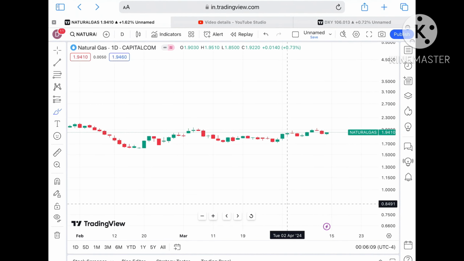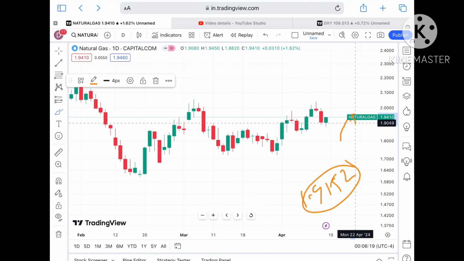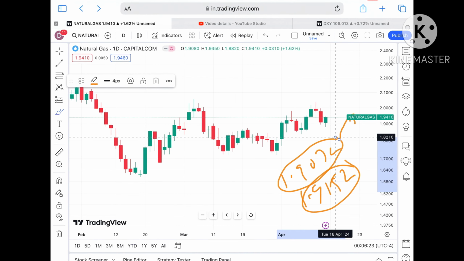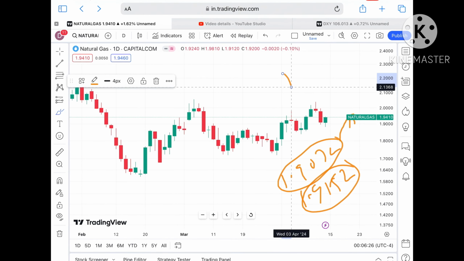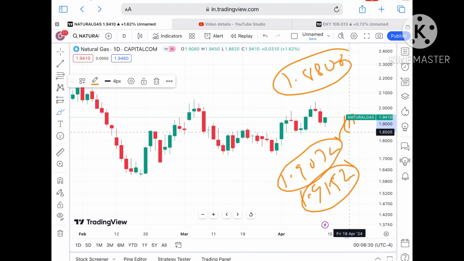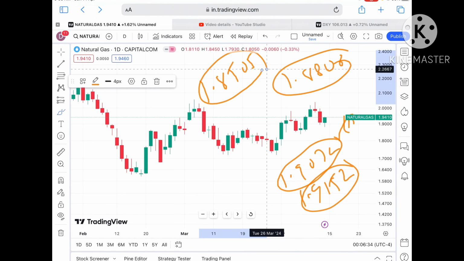So suppose the price doesn't sustain, we can see it can go towards its next support at a level of $1.9152. And if that level moves further low, then we can see it will go towards a level of $1.9072. If the price keeps falling below that level, a chance of touching a level of 1.8806 will be there. And if that level moves further low, we will see it will go towards 1.8505.